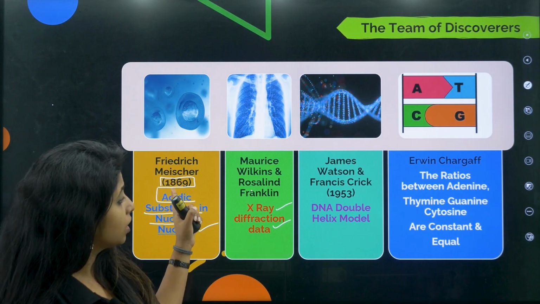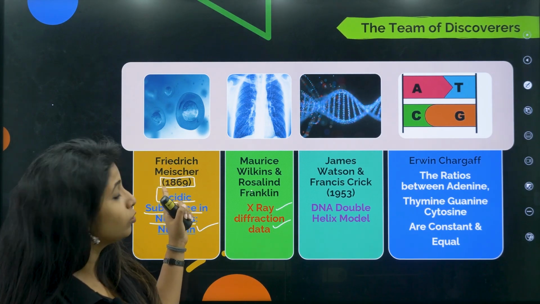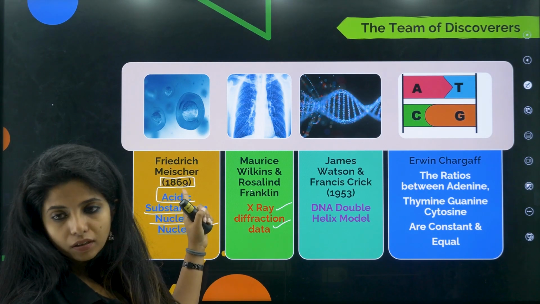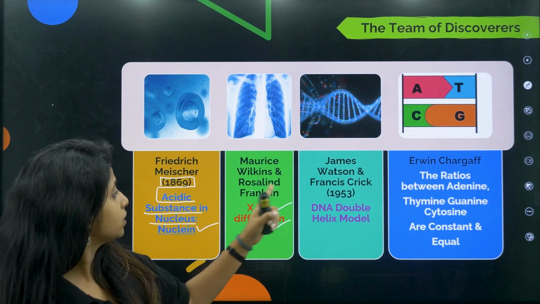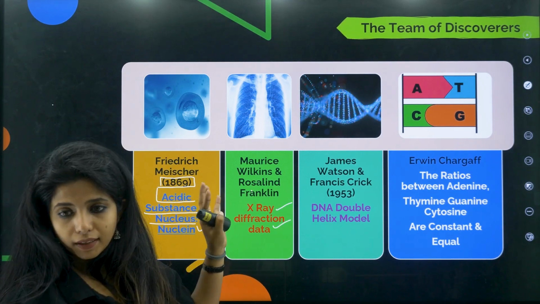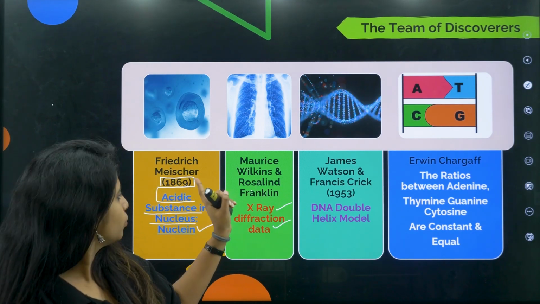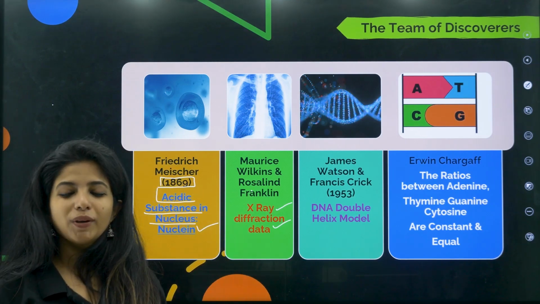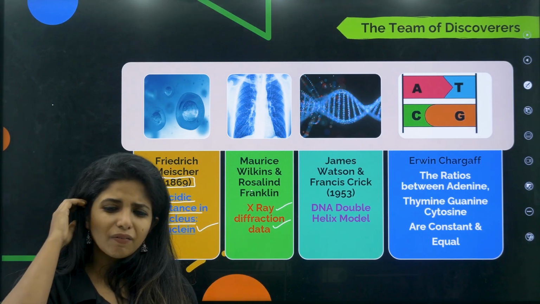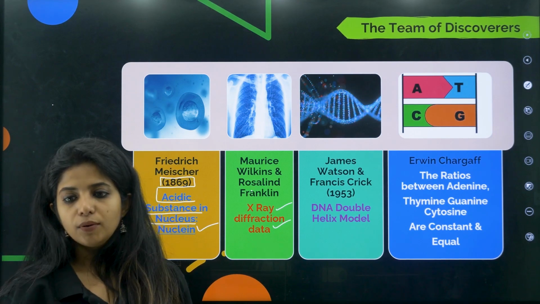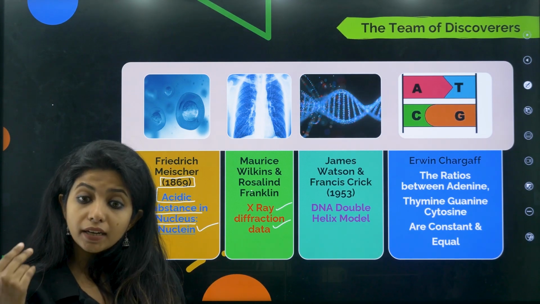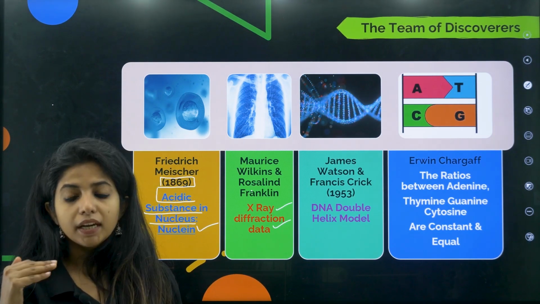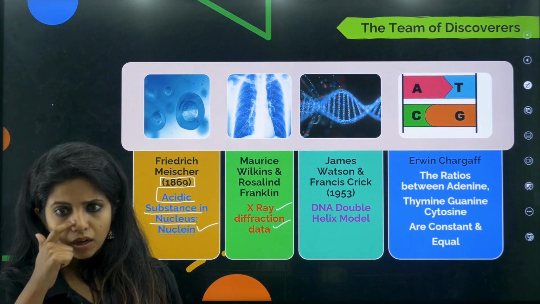You see the difference, almost more than 100 years, right? So basically not more than 100 years, but near to 100 years. When Mischer said that there is some acidic substance in the nucleus, everyone was like, who cares, and it was just nuclein. But then in 1953, things kind of changed. What happened?